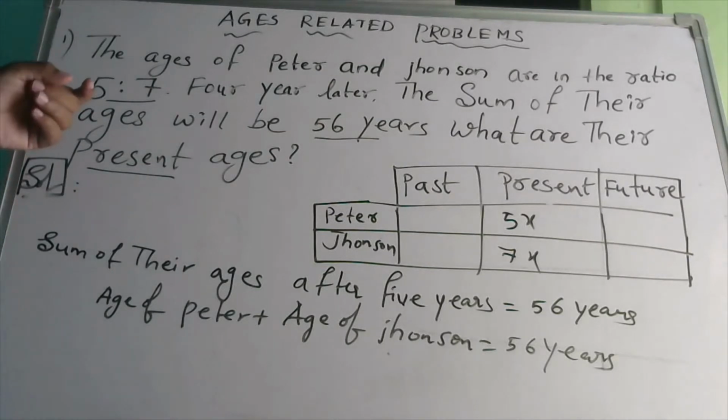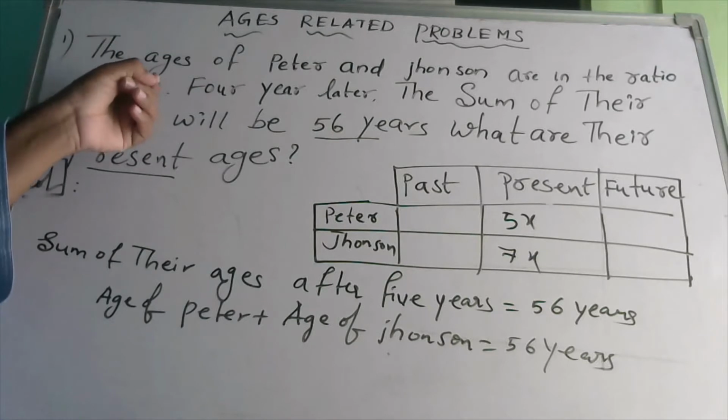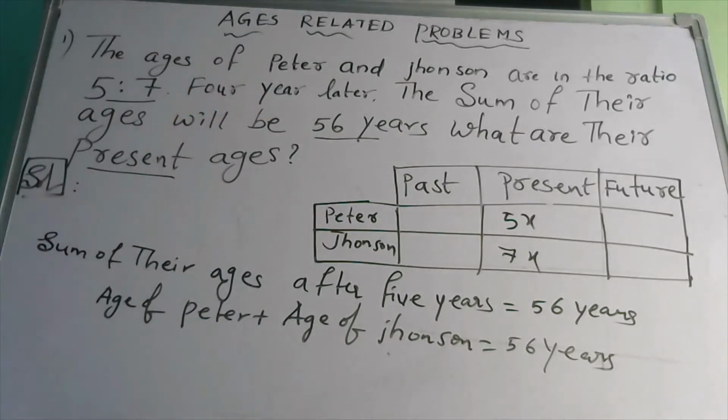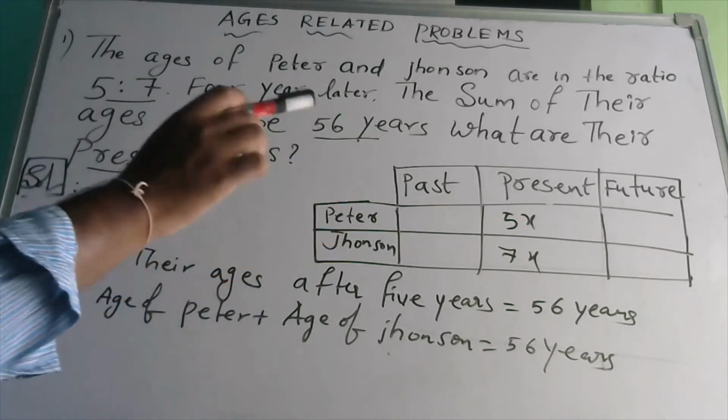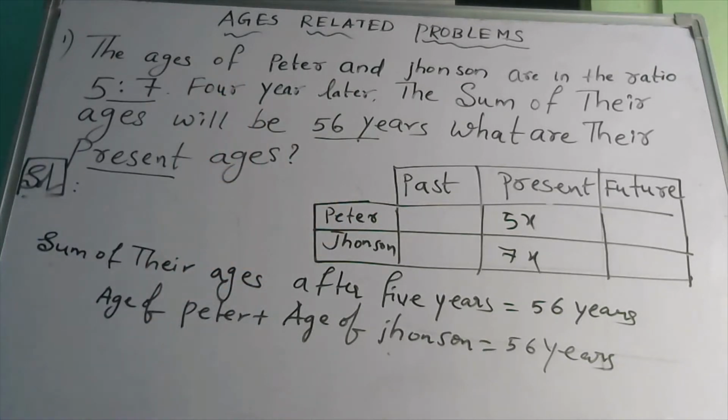So Peter's age is 5 times a constant and Johnson's age is 7 times a constant. We don't know that constant value, so we take that constant as x. If there is anything in the ratio, you have to assume like this. In place of x, you can assume k or y or z, anything.